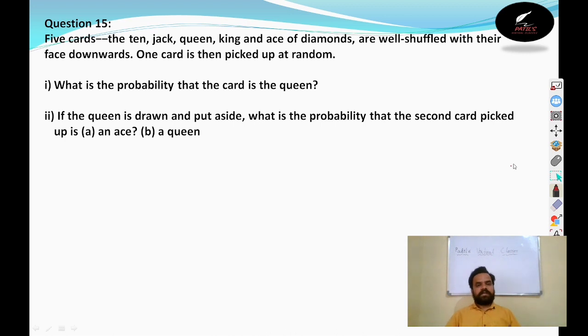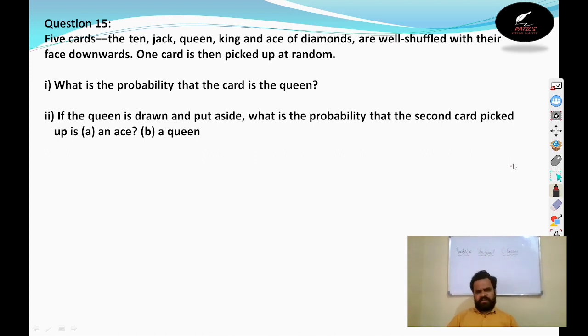It is also based on cards, but here I think we should not need that much knowledge about cards. Then also we can solve this. Five cards are there: a 10 card, a jack, a queen, a king, and an ace of diamonds. These five cards are well shuffled with their faces downwards. One card is picked at random. What is the probability that the card is a queen?